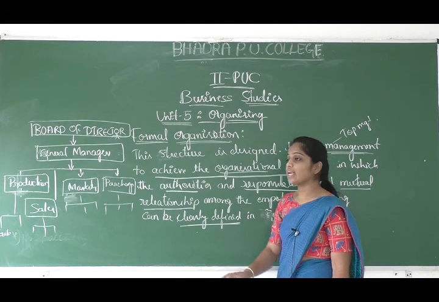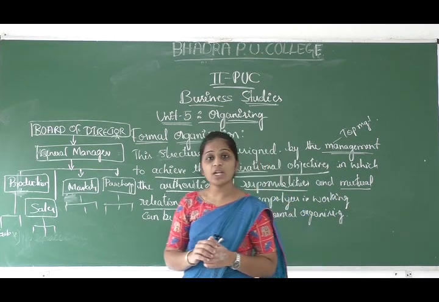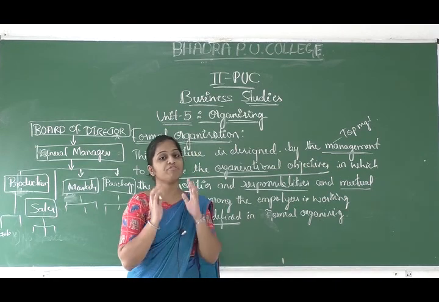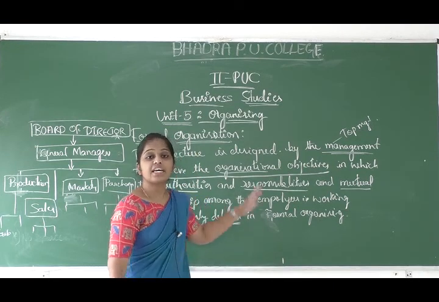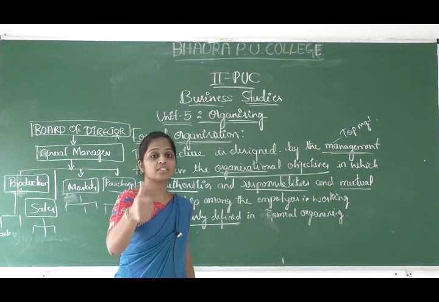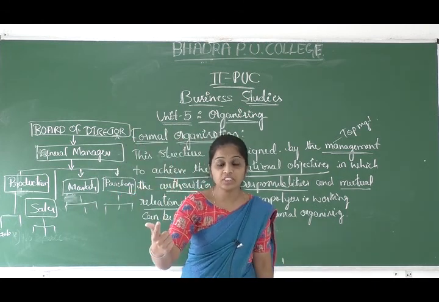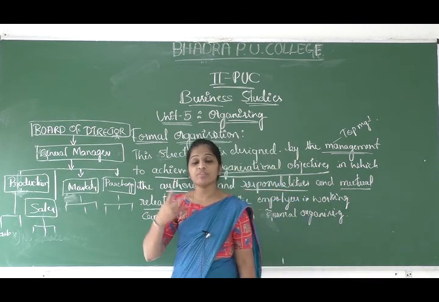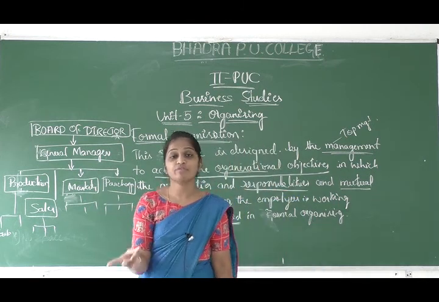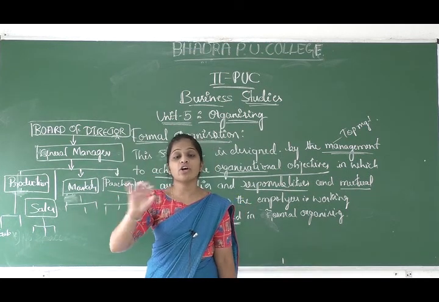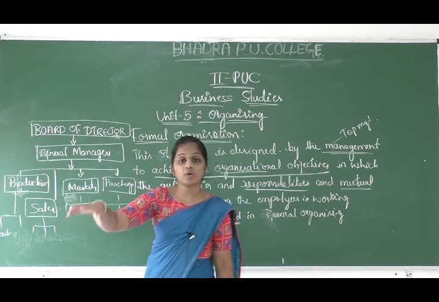Formal organizing, who is going to do it? Formal organizing is done by the top level management. For what purpose? For the purpose of achieving the objectives. Here we clearly mention what their authority is, what their responsibility is, and also we are going to give the designation. We are going to assign the job to the individual, what all jobs are to be performed in the organization.